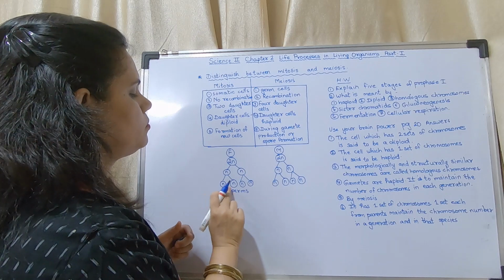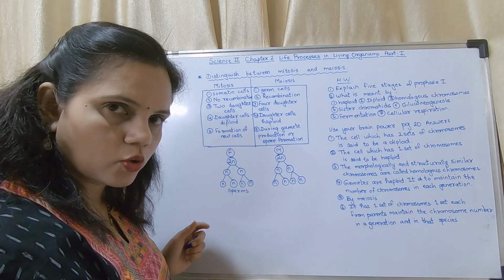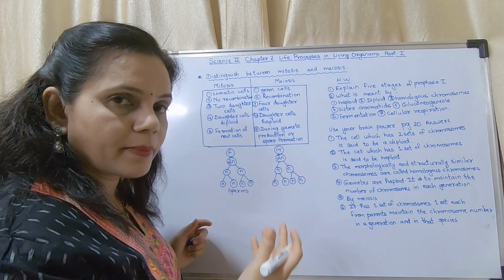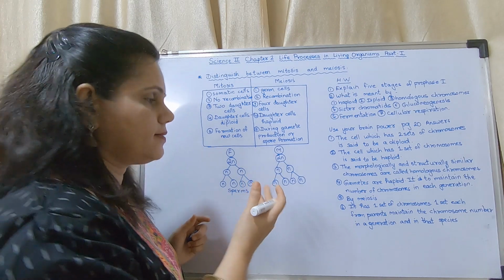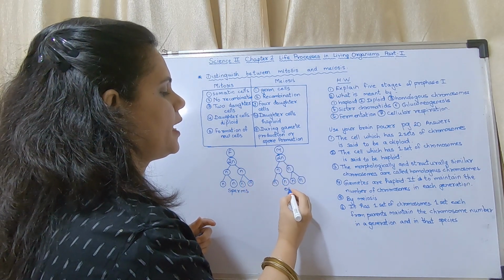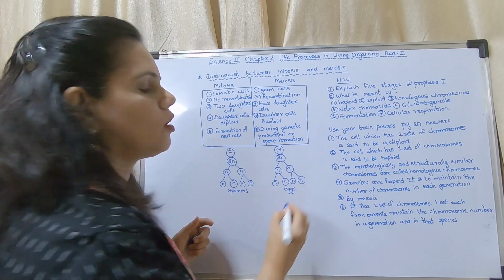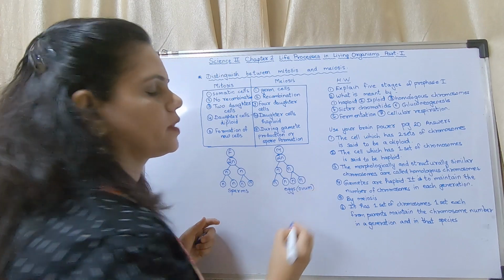This is one sperm, second, third, fourth, 4 sperms. In the case of a female who is going to become a mother, in her reproductive system, a 2n cell forms 4 eggs, also called ovum.